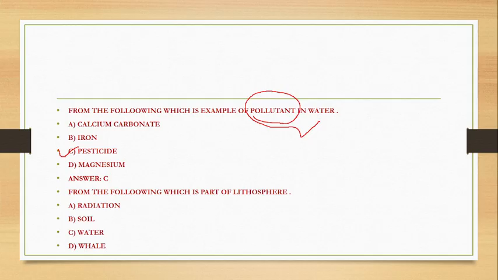Number of pesticides are used for agriculture, and, for example, for removal of mosquitoes from our area. So the correct answer, the pollutant, is the pesticide.